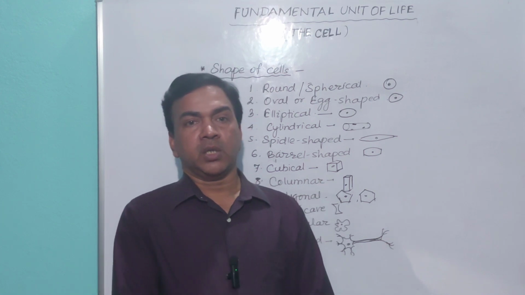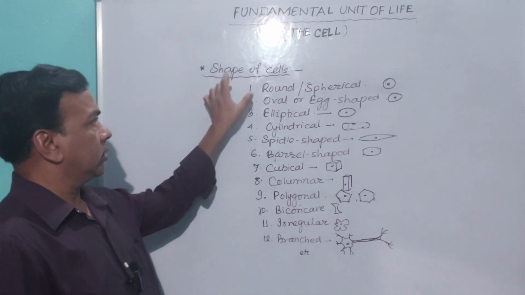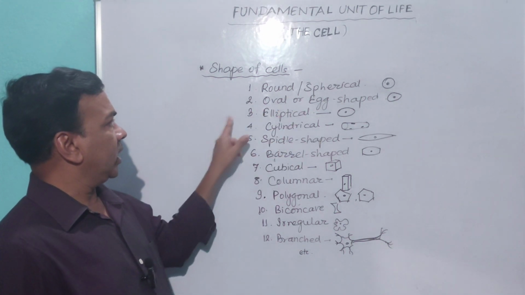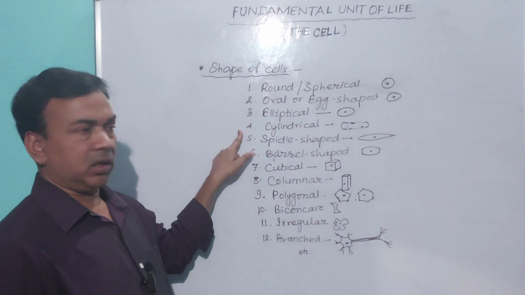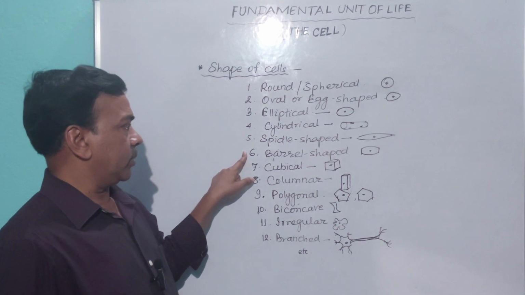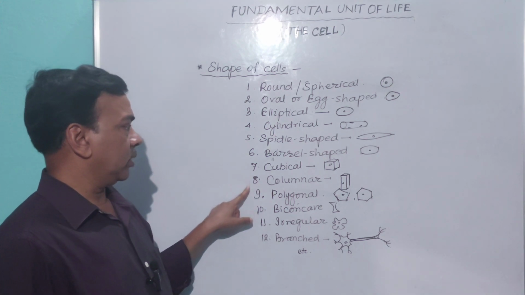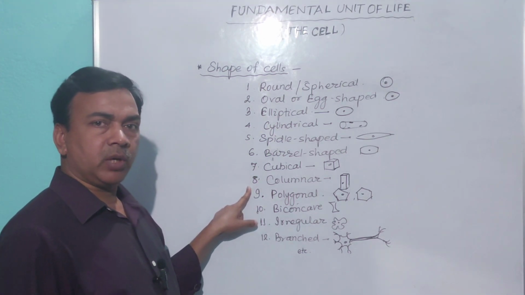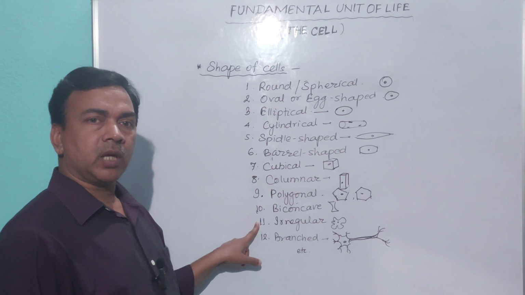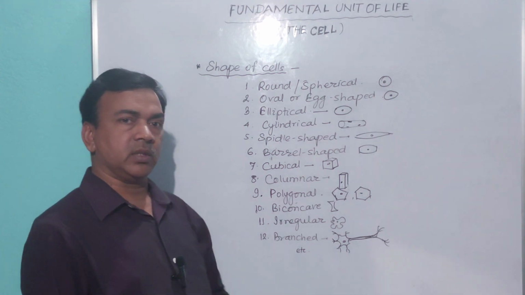So different shapes of cells are round or spherical, oval or egg shaped, elliptical, cylindrical, spindle shaped, barrel shaped, cubical or cuboidal, columnar, polygonal, that is pentagonal, hexagonal, etc., biconcave, irregular, having no definite shape, and branched.